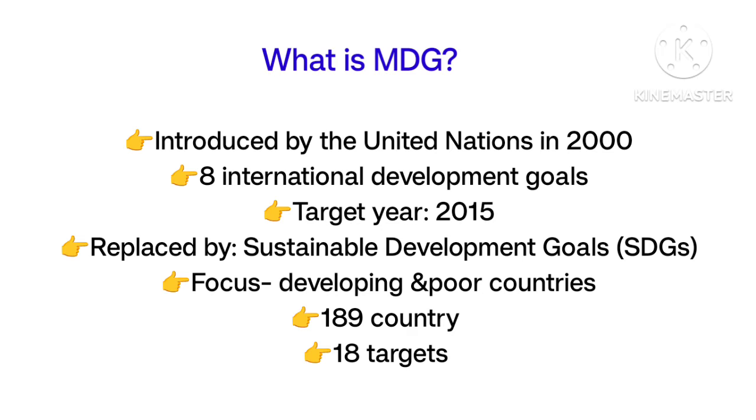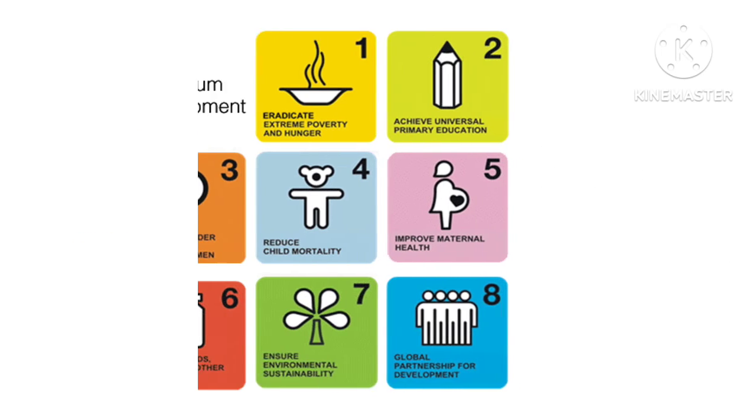So let me repeat, introduced by UN in 2000, total 8 goals, 18 targets and 48 indicators. The target year of MDG or Millennium Development Goal is 2015. It is replaced by SDG or Sustainable Development Goal. It mainly focuses on the developing or poor countries, not the developed countries. Okay, I hope that's clear.